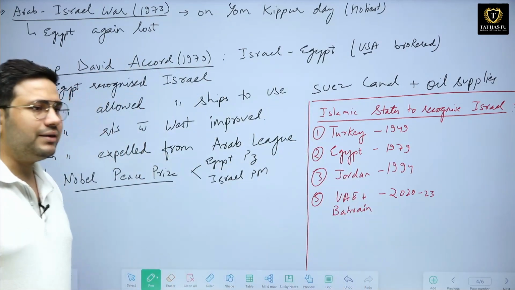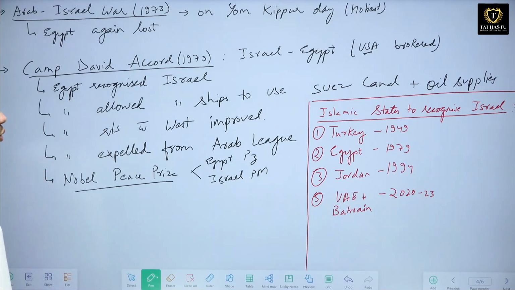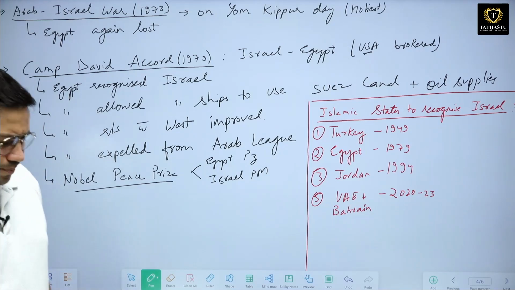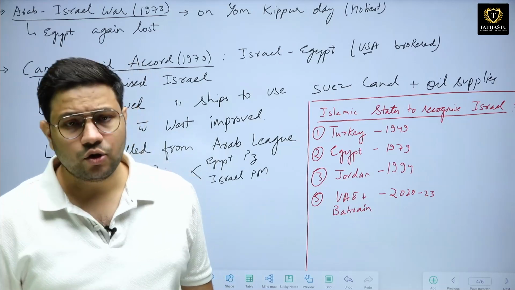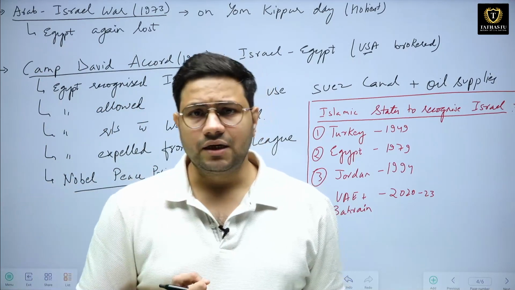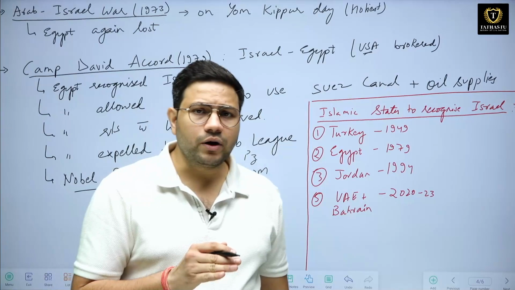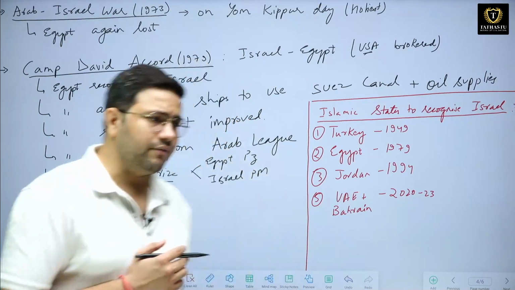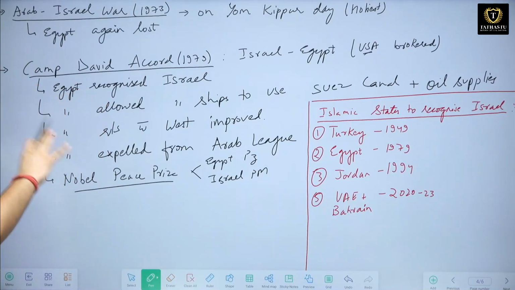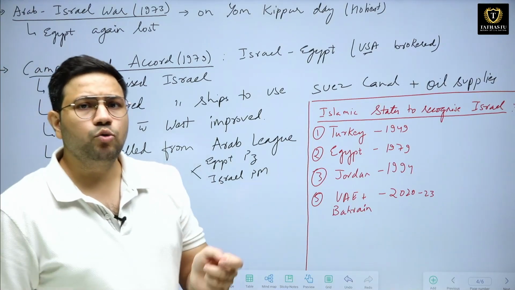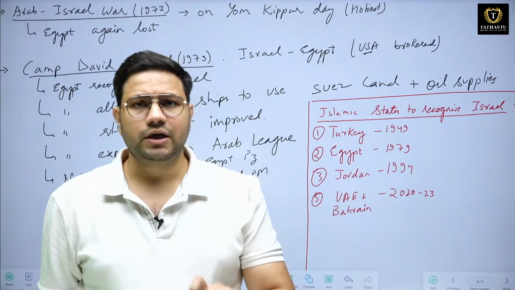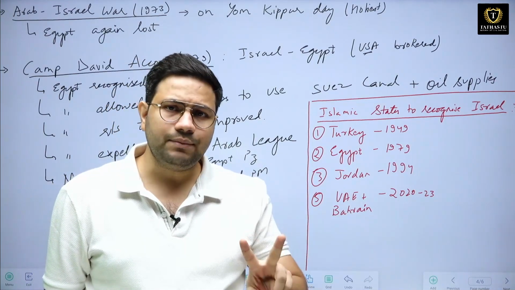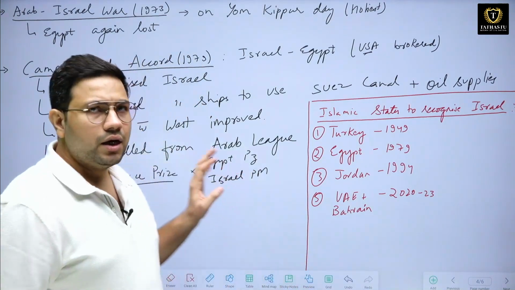After this, Nasser died and another leader took over, who was being influenced by the USA, or the USA was able to put pressure, and therefore he came forward to sign the Camp David Accord. This accord is very, very important. It was signed in the year 1979 between Israel and Egypt. And who brokered it? Who helped to mediate? It was the USA. With the help of the USA, Israel and Egypt were able to sign this particular peace treaty.